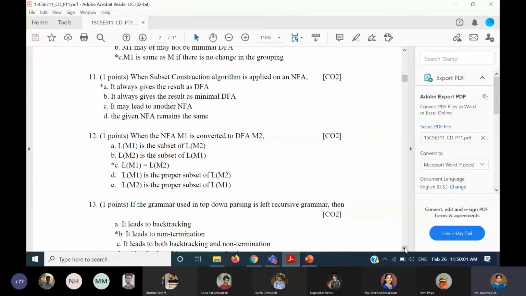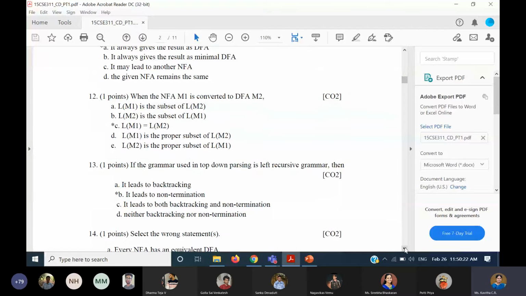No, it is not so. You can't change the language. Subset will have a different meaning, definitely. So the language of both NFA and DFA should remain same. Whatever conversion we make, either from the regular expression to NFA or from NFA to DFA or from DFA to minimal DFA, the language will not change.